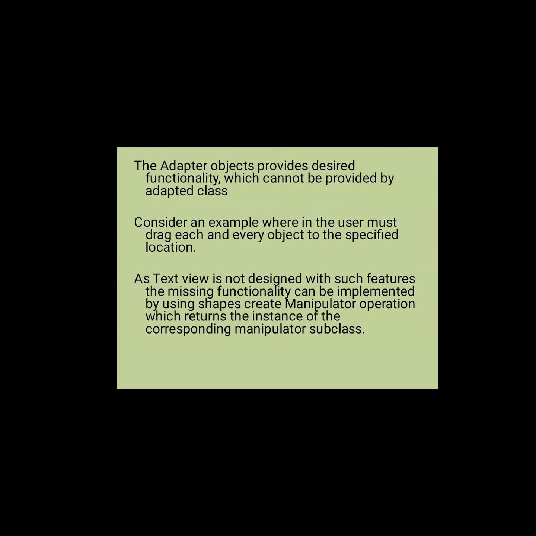The adapter object provides desired functionality which cannot be provided by the adapted class. Consider an example where the user must drag each and every object to a specified location. As the text view is not designed with such features, the missing functionality can be implemented by using the shape's create manipulator operation, which returns an instance of the corresponding manipulator subclass. So whenever a mismatch problem occurs, it is received by the create manipulator, which replaces the part of the interface where the problem occurs.